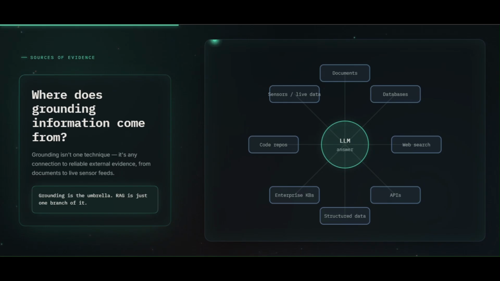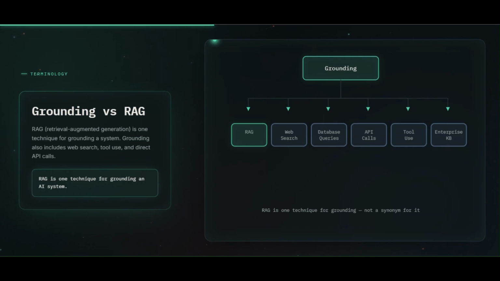And this is where an important distinction comes in. RAG is grounding, but grounding is much bigger than RAG. You'll often hear people use grounding and RAG almost interchangeably, but they are not the same thing. RAG, or retrieval augmented generation, is one type of grounding an AI system. You can also ground a model using web search, database queries, API calls, tool use, or an enterprise knowledge base. So think of it this way: grounding is the umbrella, RAG is one branch underneath it. That distinction becomes really important when designing real world AI systems.